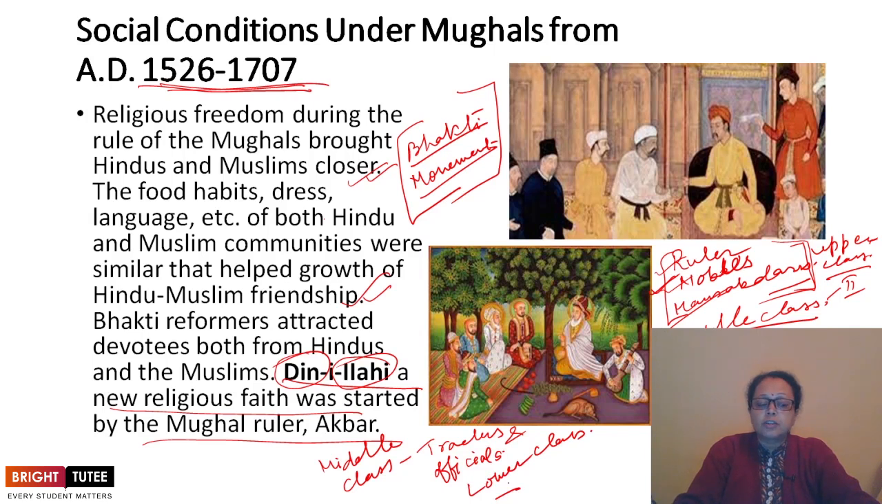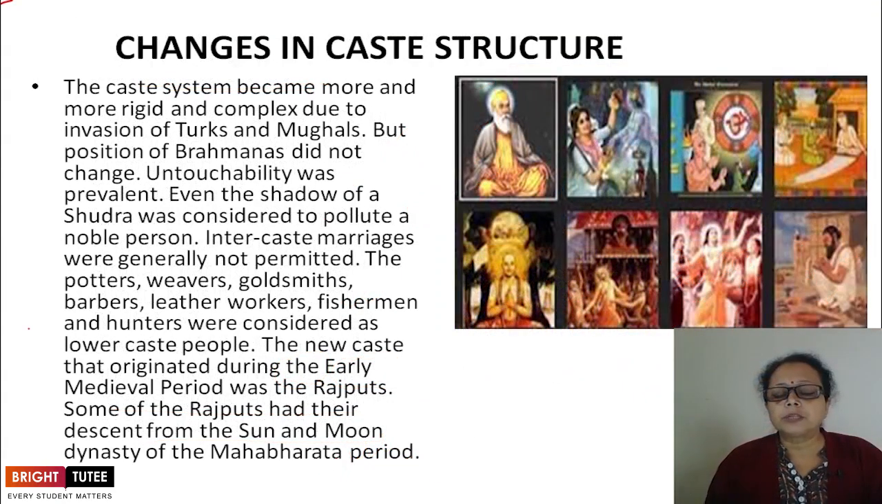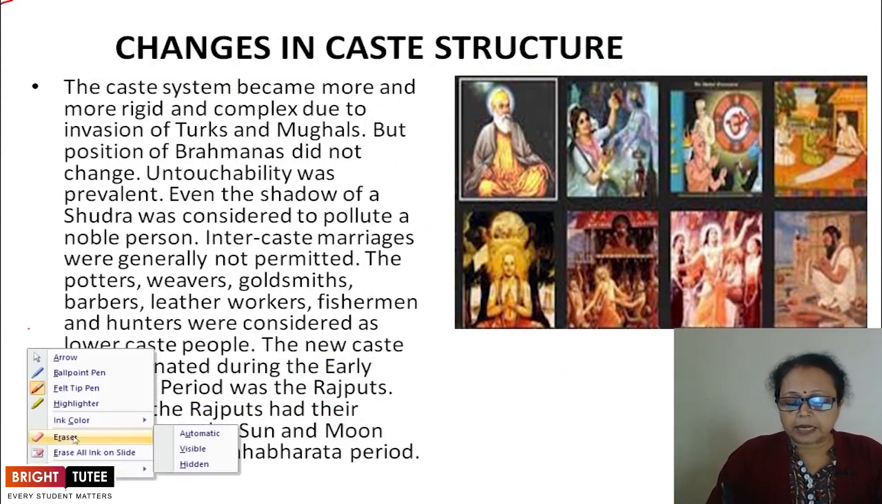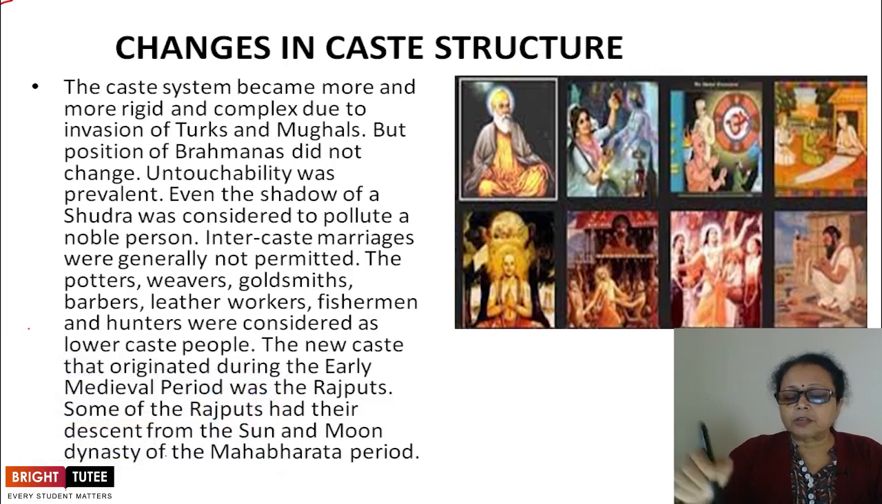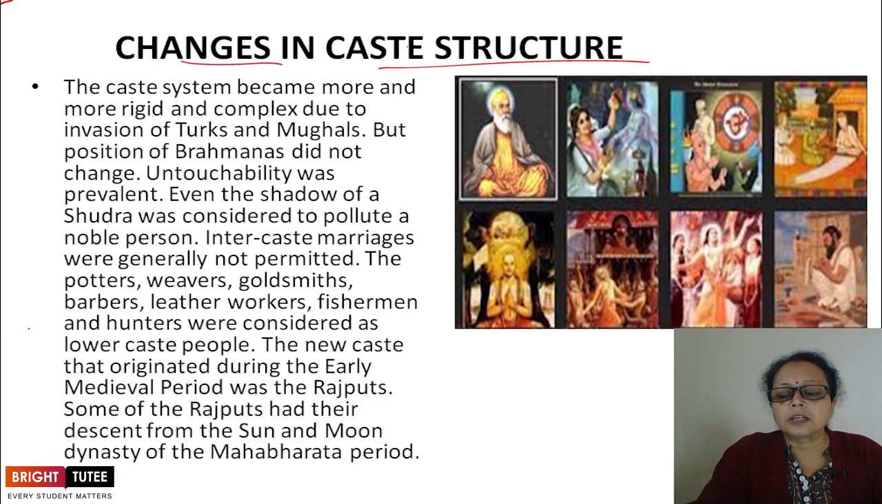Who constituted this lower class or the third class? The farmers, artisans, and laborers, who are the poor people. Now we are coming to discuss changes in caste structure. How has the change been reflected in the societal structure, especially in the context of caste?